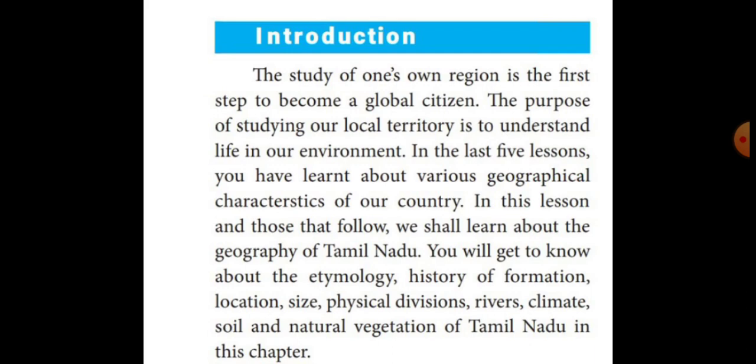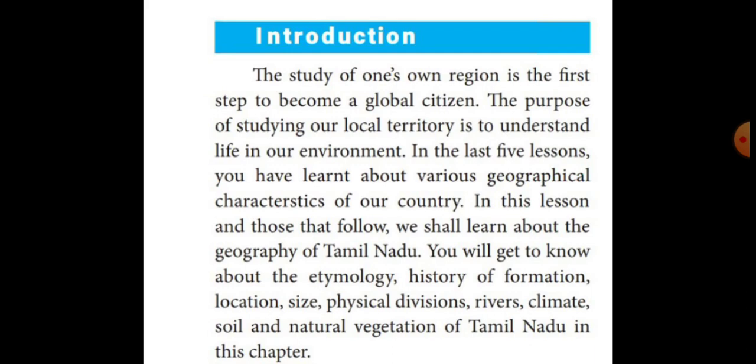From this lesson, we shall discuss etymology, history of formation, location, size, physical divisions, rivers, climate, soil, and natural vegetation of Tamil Nadu, etc. Etymology means study of origins, that means how Tamil Nadu originated.